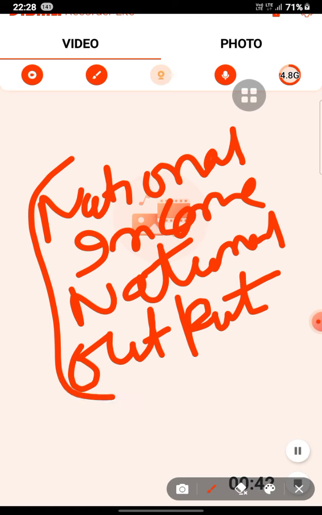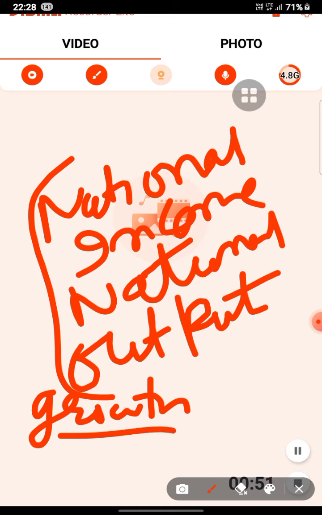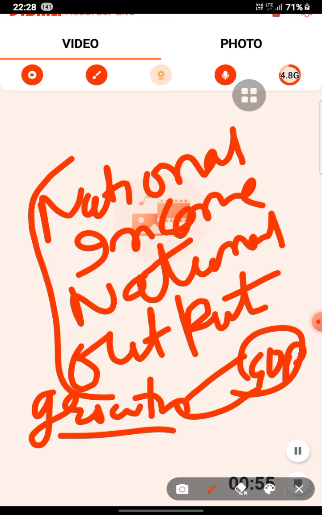First is the key measure for economic growth. So what is the key measure for economic growth? If an economy is in growth, then what can we say? We can say that GDP growth signifies it. So the economic growth measure used by all countries around the world is GDP, gross domestic product.